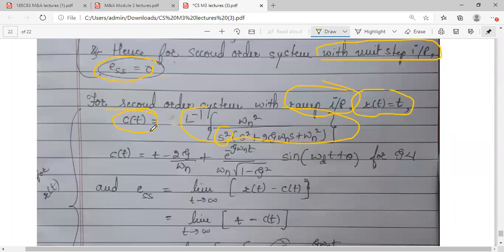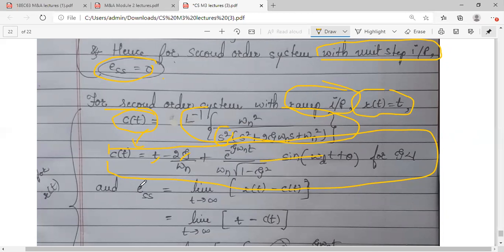So अगर same procedure follow करेंगे, okay, it is not there for your syllabus, still I'm just giving you the information. If you go for the same analysis, partial fractions करके, inverse apply करके, you will get C of t something like this. Okay, so observe how many terms are there. 1, 2, 3. 3 terms are there in this equation.